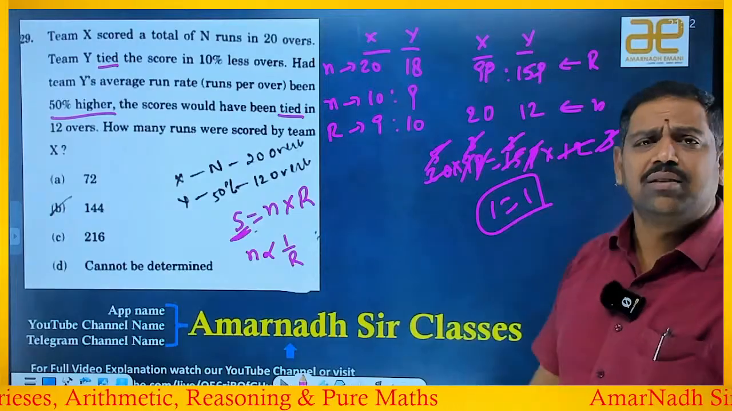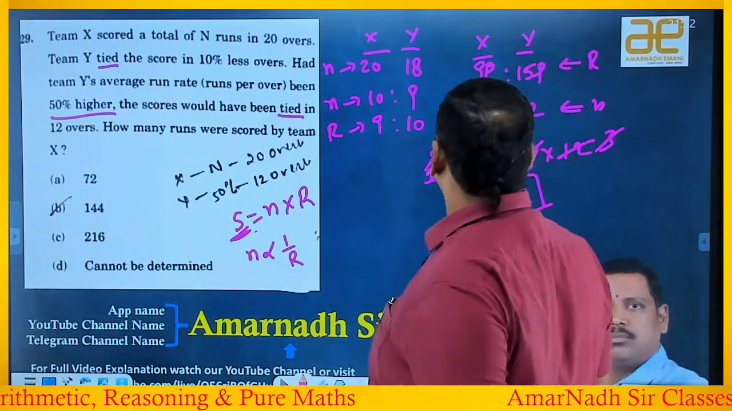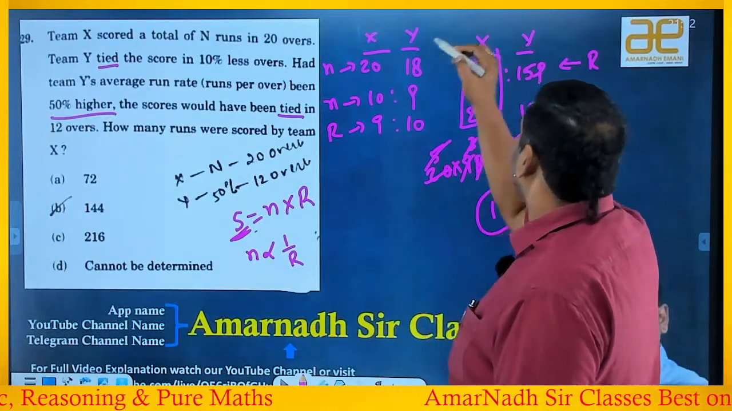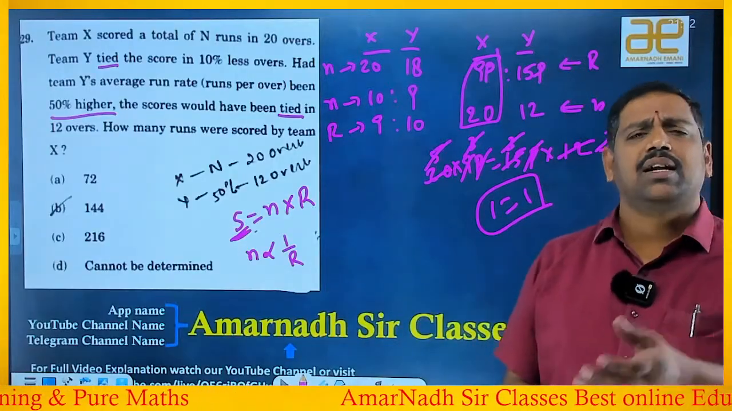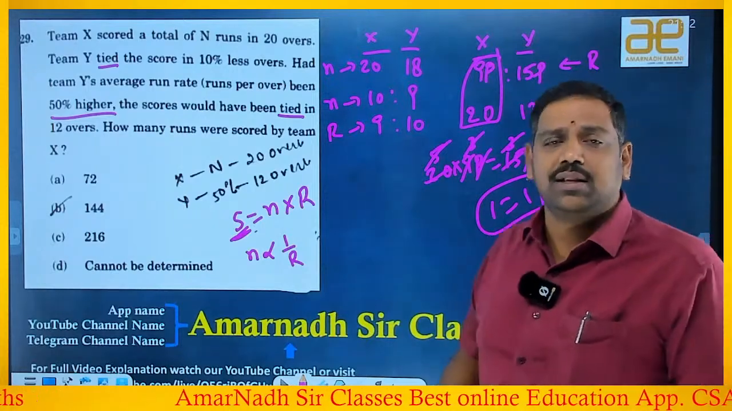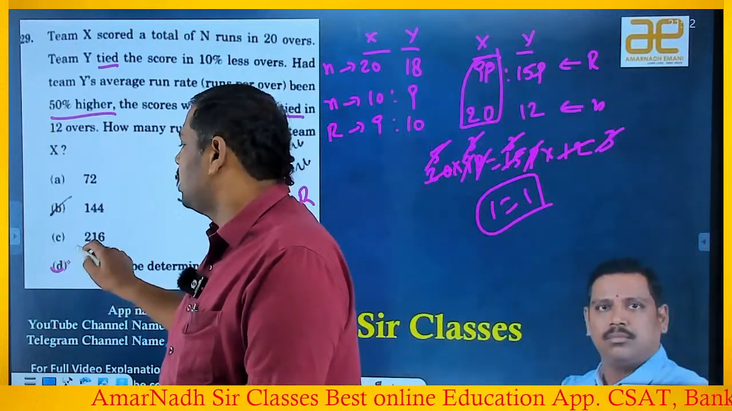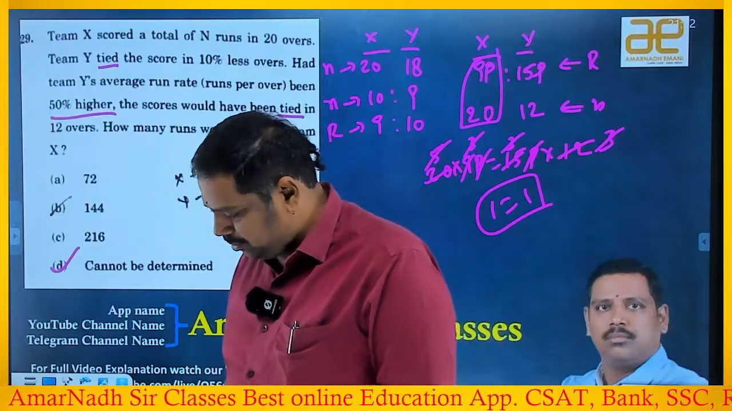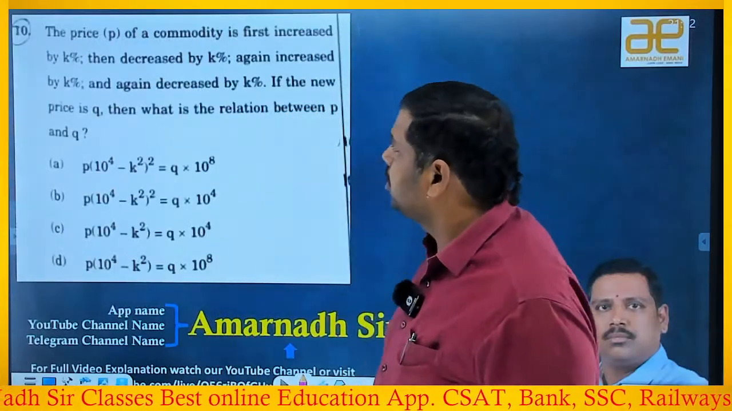What's the use of this? If you get the value of P, then you can say that this is the runs scored by Team X. That is nothing but the runs scored by Team Y also. But the P is getting cancelled here, means you are unable to answer the question. So the answer is cannot be determined. D is the answer. Hope you understand. Alright, so the next beautiful question.